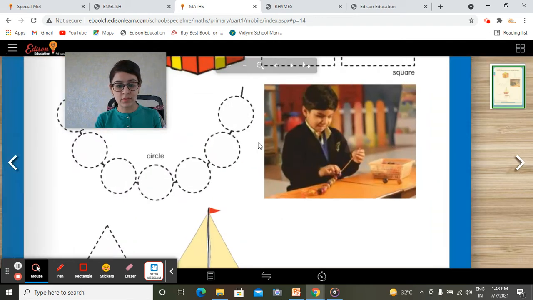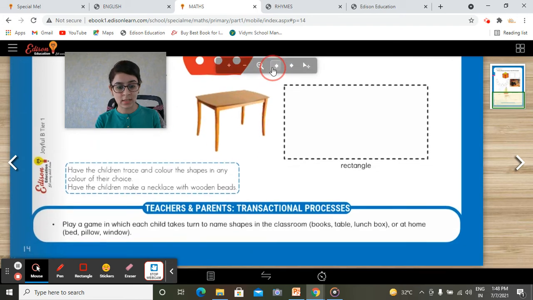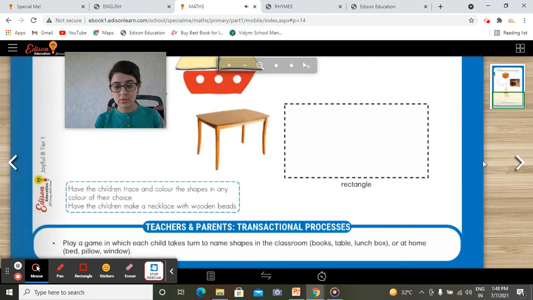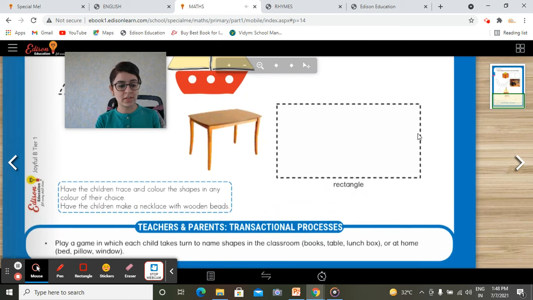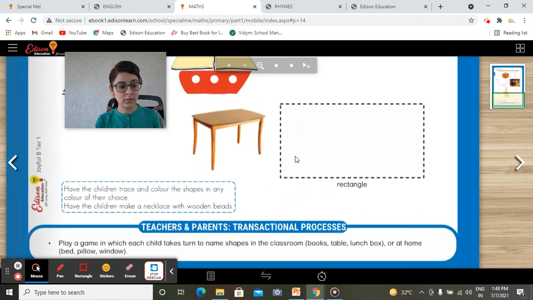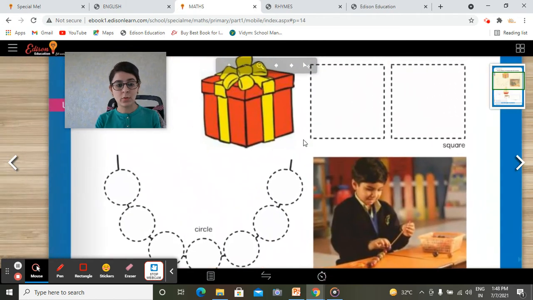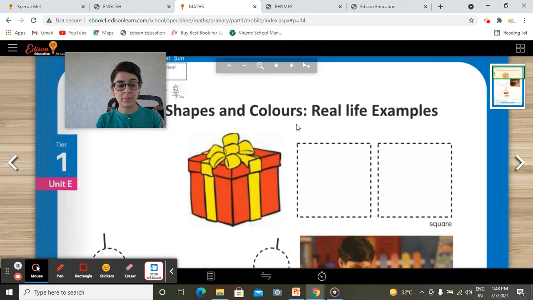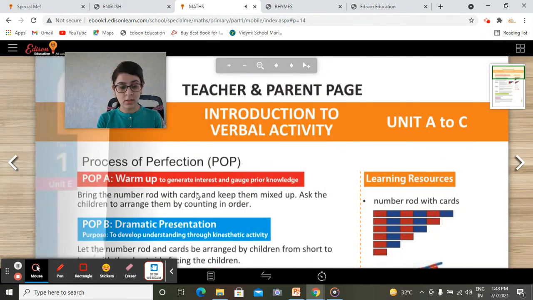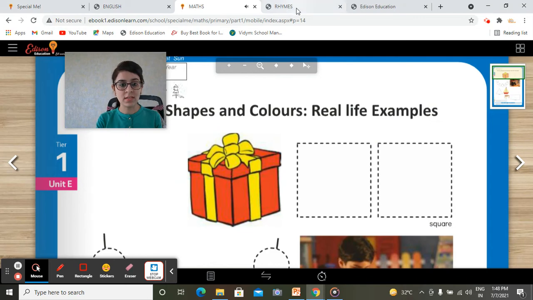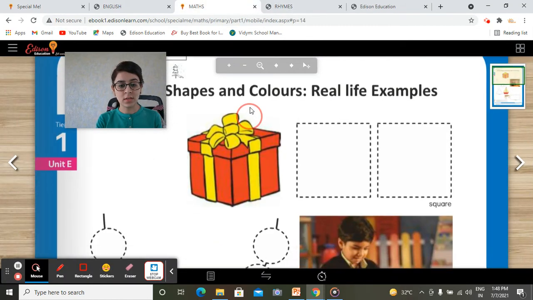Let's do a recap of the shapes. So first of all, you all have to open page number 14. 1, 4, 14. Here are primary shapes and colors, real life examples. What is this? This is a square. And which image is this? This is a gift.